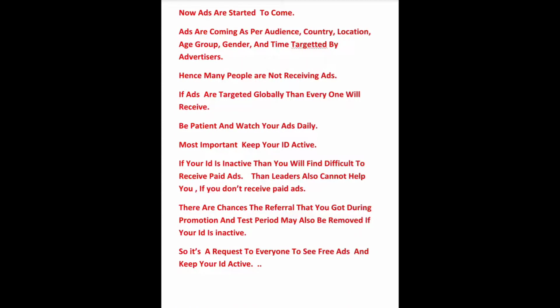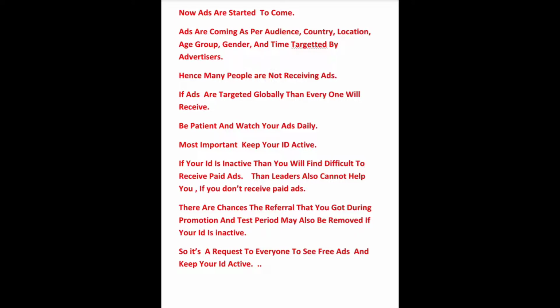Now ads have started to come and many people are receiving ads, but for some IDs ads are not coming. The reason is that ads are coming as per the audience targeted by the advertiser. That is, they may have targeted country, location, age group, gender, and time.